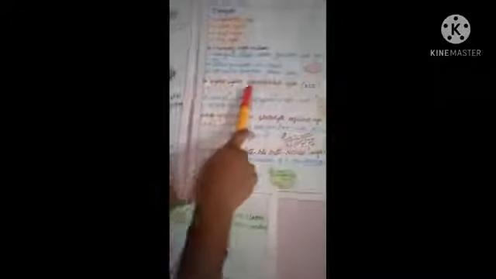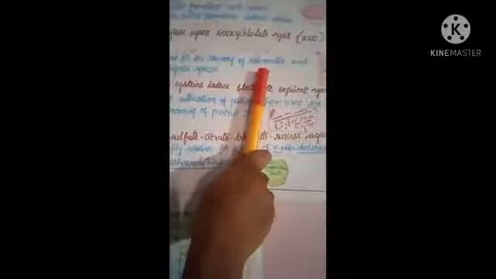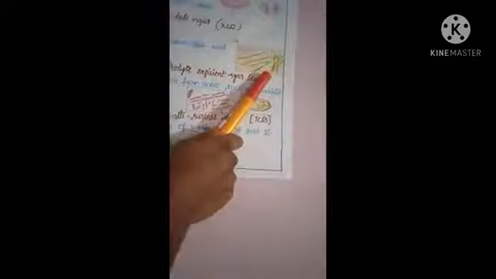Next one is xylose lysine deoxycholate agar. It is called XLD agar. It is used for the recovery of Salmonella and Shigella species. See, this is the XLD agar.